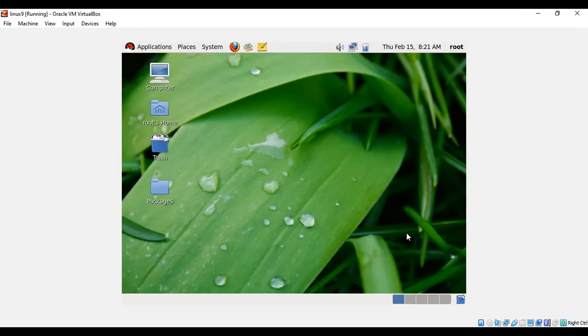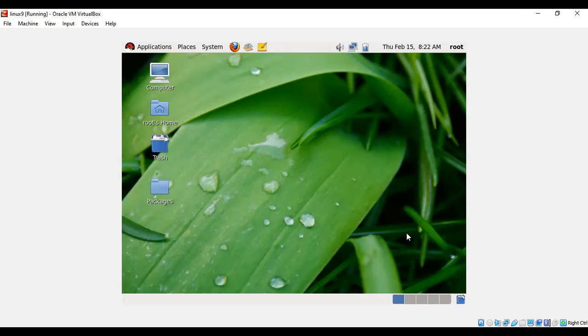Features of Linux. If you come to the features of Linux, we have 5 features. The first one is multi-user, then multitasking, open source, security, and everything is a file. I'll just repeat: we have the 5 features: multi-user, multitasking, open source, security, and everything is a file. One by one, we are going to see them with examples.